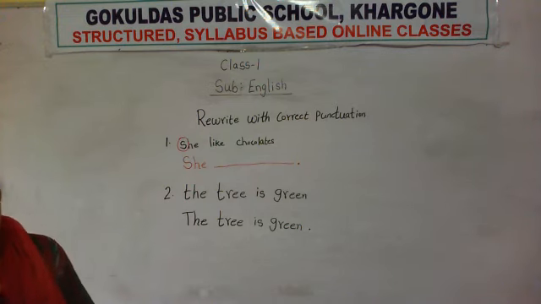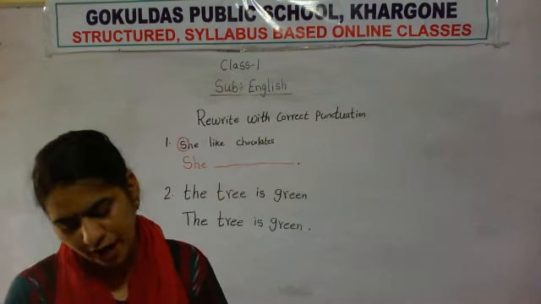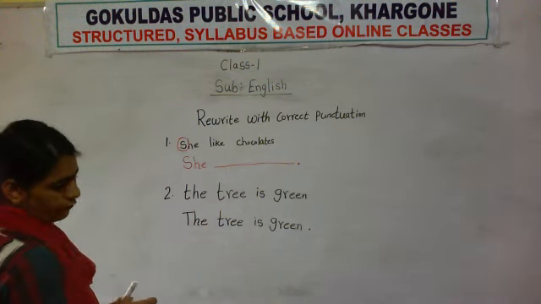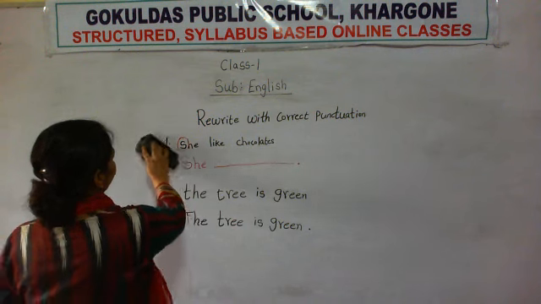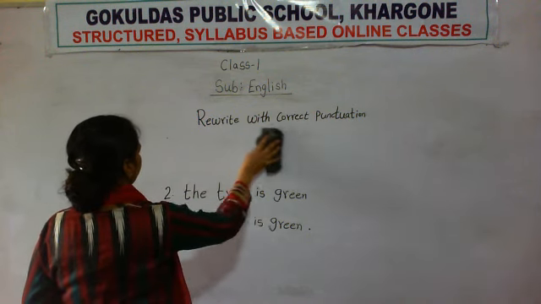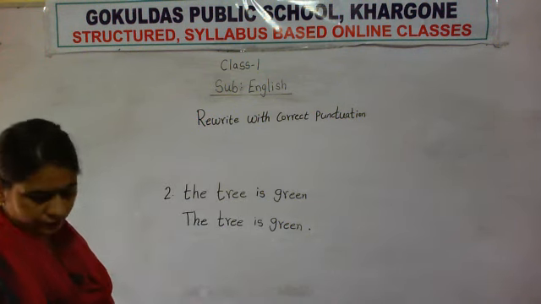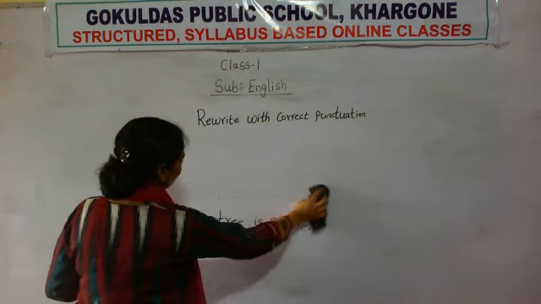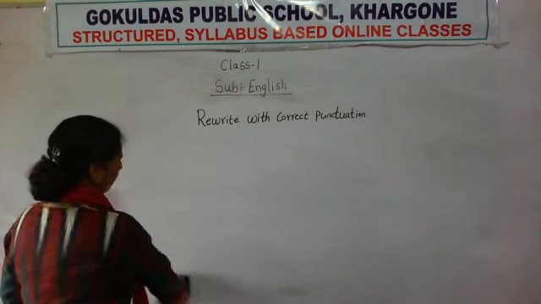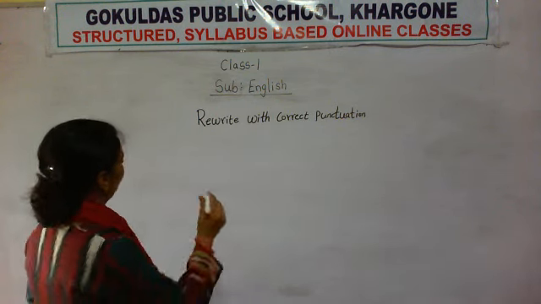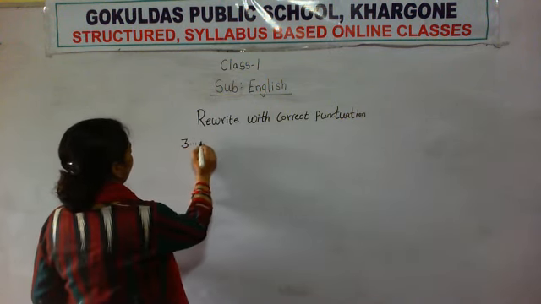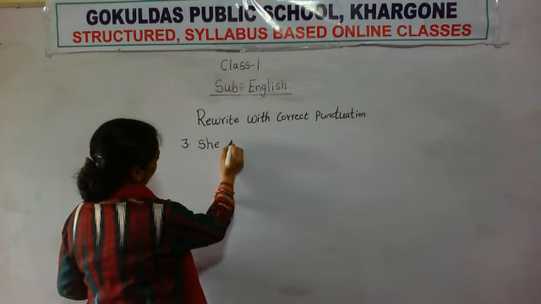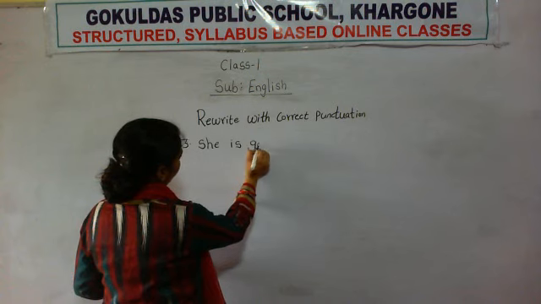Okay, so number 3, she is going to the market. See, again S is written in small form. Number 3, she is going to the market. Here also it is written in small form.